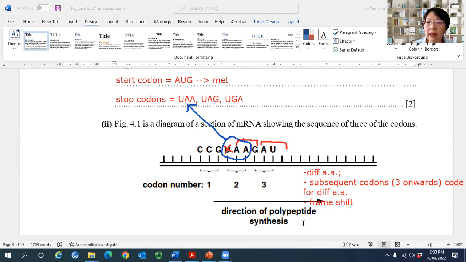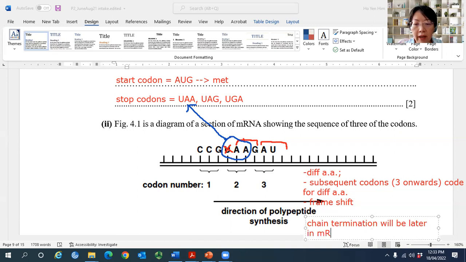The original stop codon is already removed. So chain termination will be later in the mRNA, compared to the original where it is earlier. Right now, after mutation, it is later. So the chain termination should be later, which means the polypeptide chain coded will be longer compared to the original without mutation. You see that?